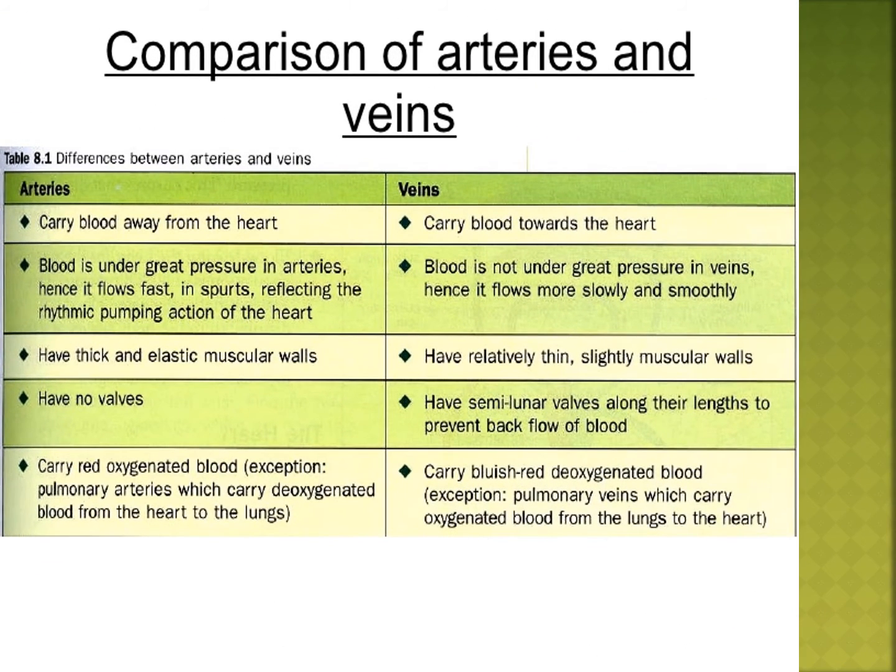Comparison of arteries and veins. Arteries carry blood away from the heart. Veins carry blood towards the heart, just opposite. Blood is under great pressure in arteries, hence it flows fast and spurts, reflecting the rhythmic pumping action of the heart. Veins are not under great pressure, very little, because there is no oxygen and no food. Hence it flows more slowly and smoothly.